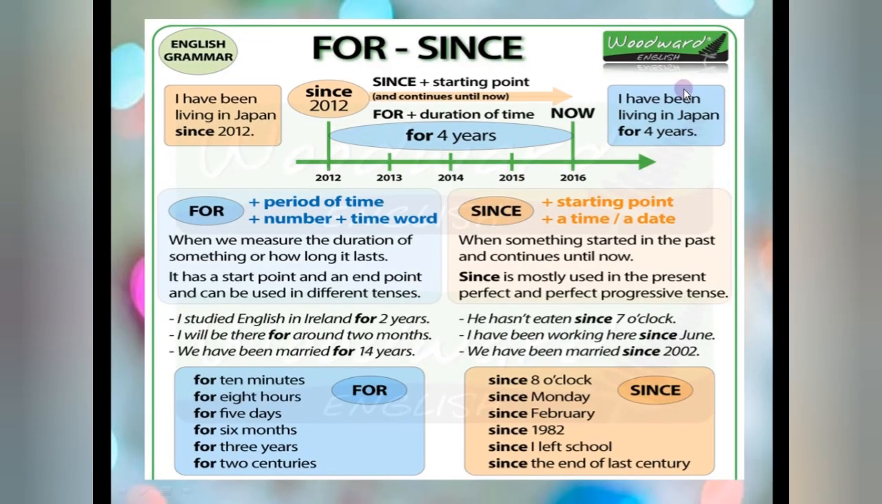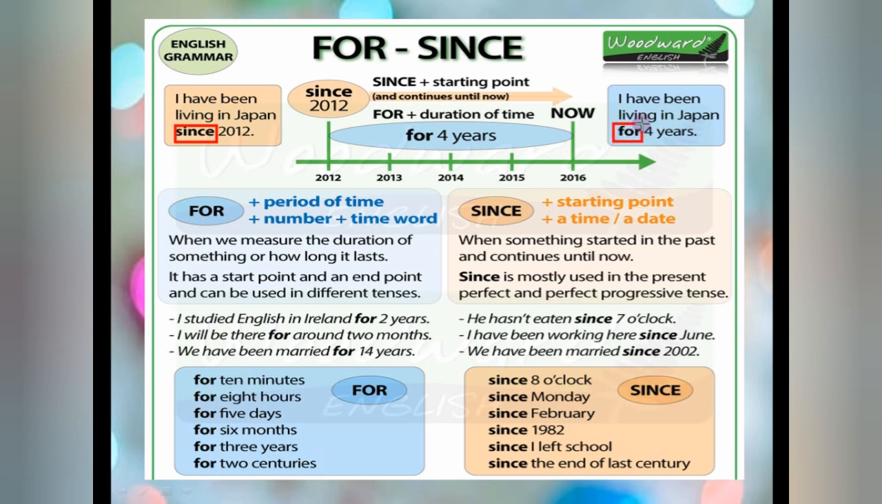Now in this present perfect continuous tense, you must know about the for and since format. What is this actually? For framing the sentence, for and since are the prepositions we use. As you can see, I have been living in Japan since 2012, means since 2012 I have been living in Japan. But in the other case, I have been living in Japan for 4 years.